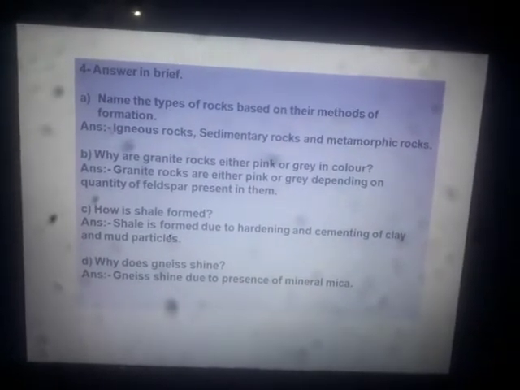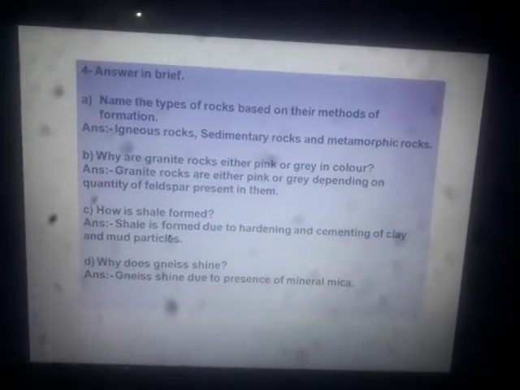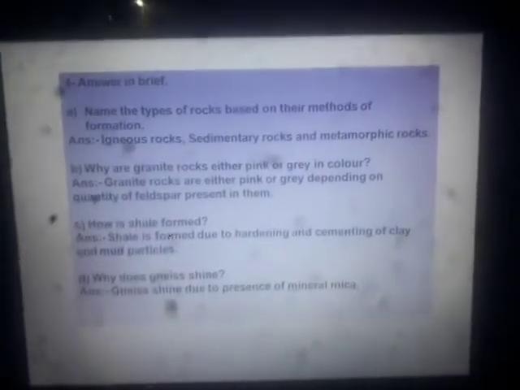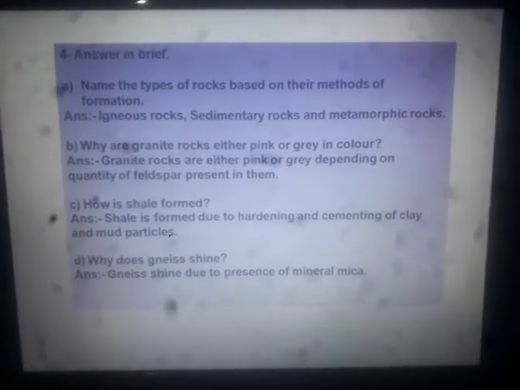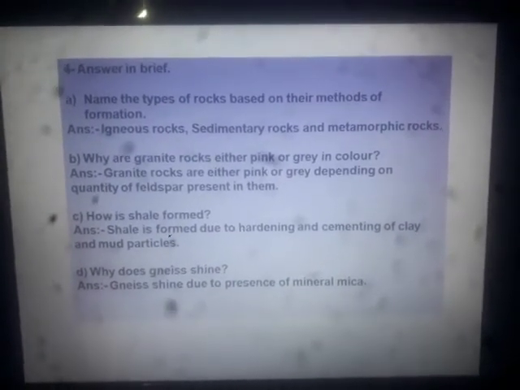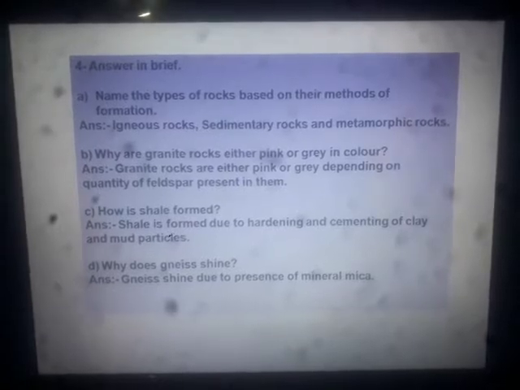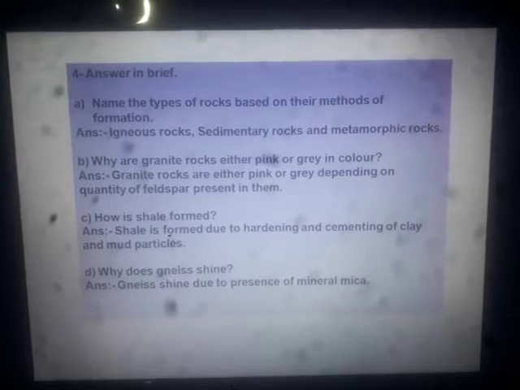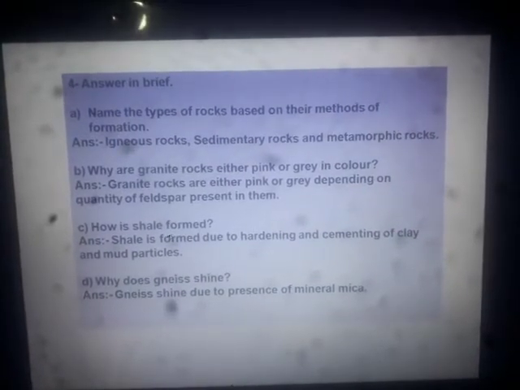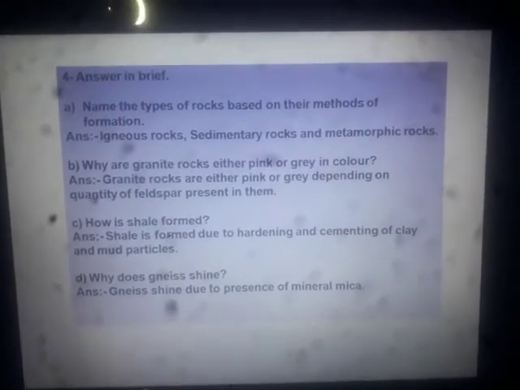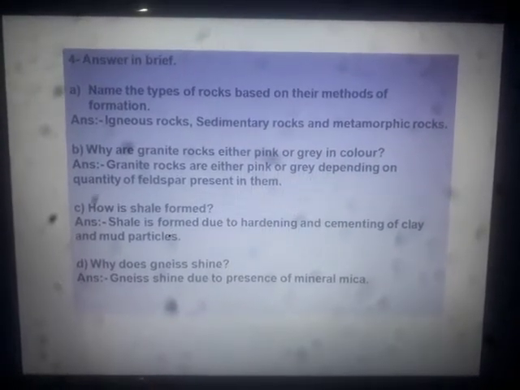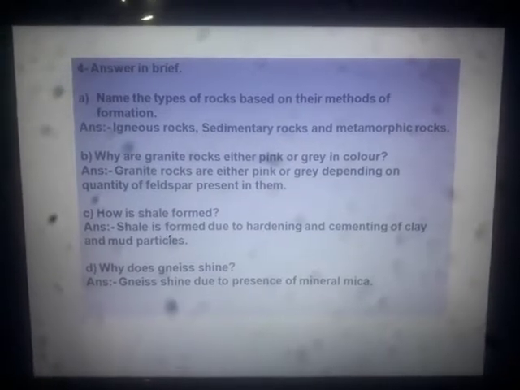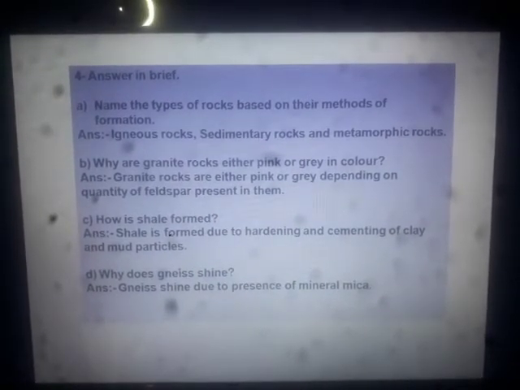Another question, why does gneiss shine? This is also an important question. What is the reason? Gneiss, which is a metamorphic rock we have learnt very recently, why does it shine? I have given the answer very recently: gneiss shines due to the presence of a mineral called mica.